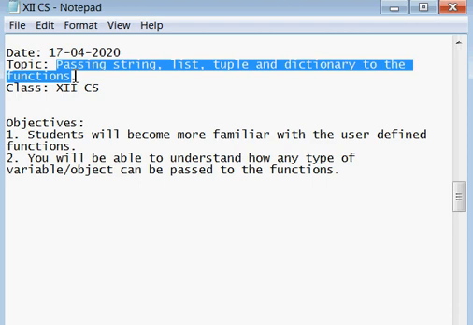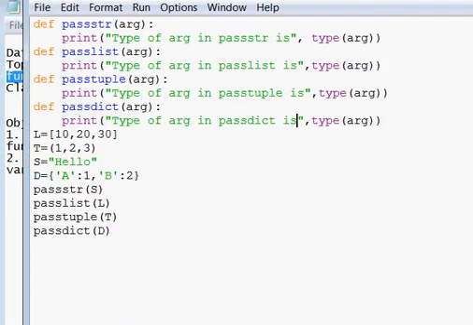Now, can be passed to a function means there will be a need of an argument. Means there should be a function that can receive an argument while you are calling that function. So for understanding this topic, I have made a little code here.